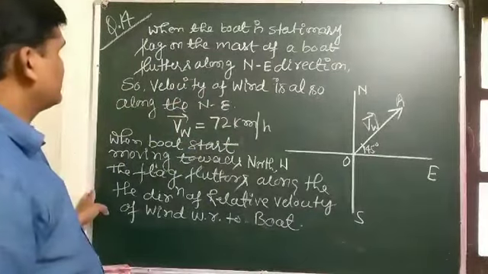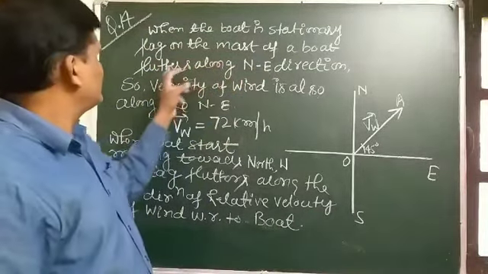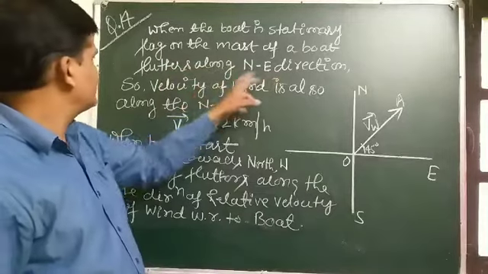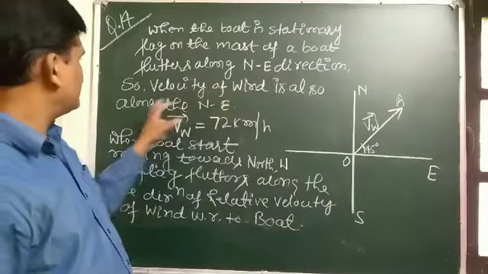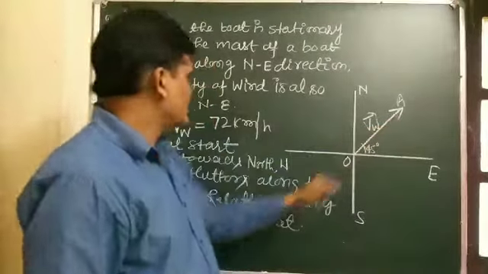Clear? So when the boat is stationary, the flag on the mast of the boat flutters along the northeast direction, so the velocity of wind is also along the northeast direction.